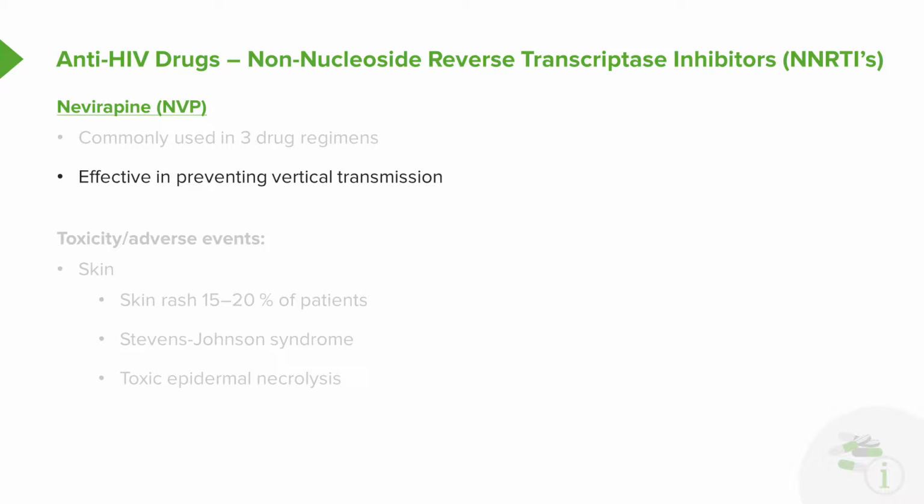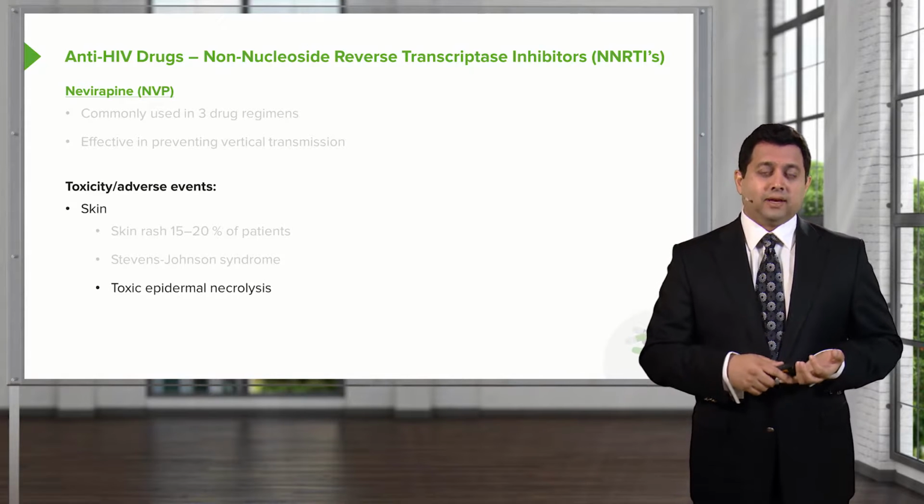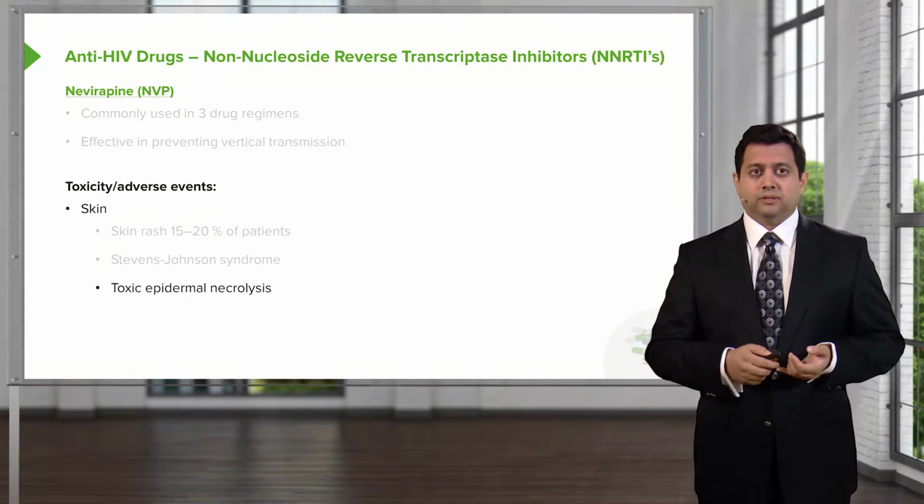Because we're remembering this drug as part of a 3-drug regimen and as a part of vertical transmission prevention, we want to remember the toxicity and adverse events. So in terms of skin, it can cause a skin rash in 15 to 20% of our patients. You can get Stevens-Johnson syndrome, which is a very severe necrolysis of the skin. And toxic epidermal necrolysis can occur as well on top of that. So be very aware that there are some serious skin disorders that can occur as a reaction to this medication. And remember that this is an effective agent in preventing vertical transmission.